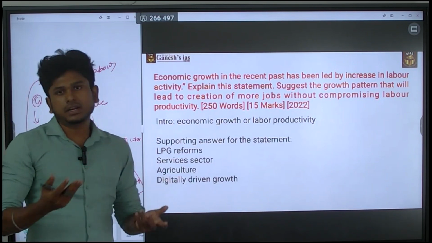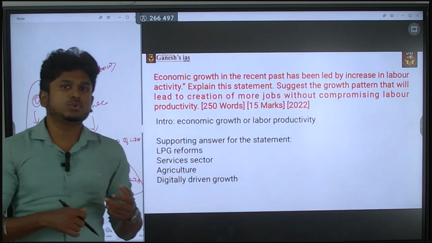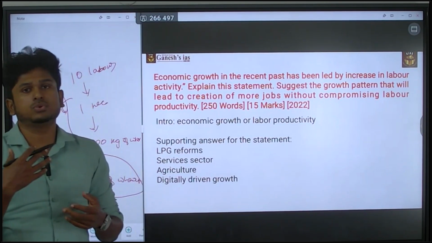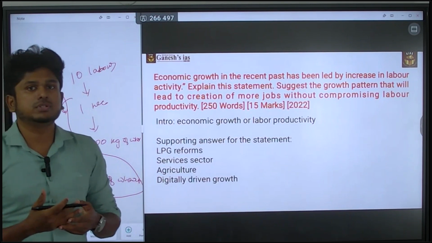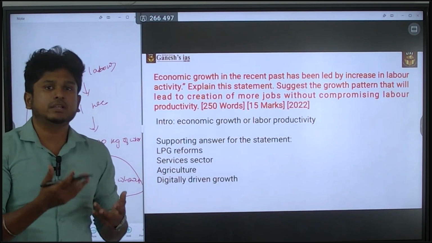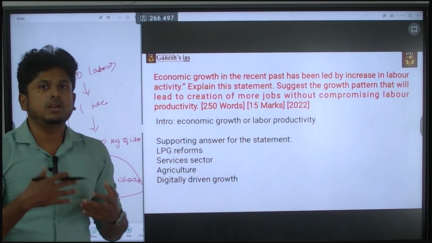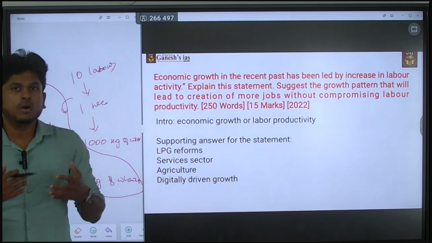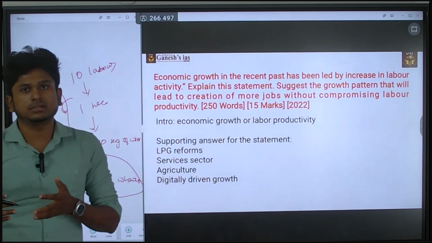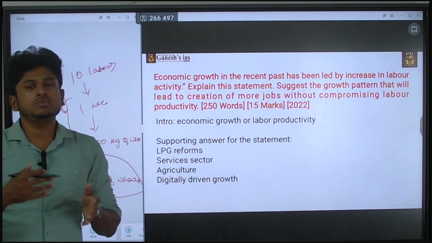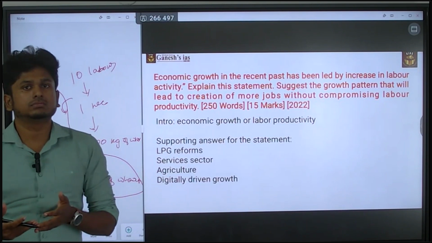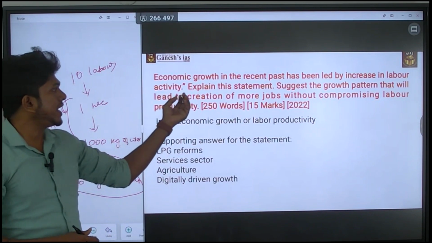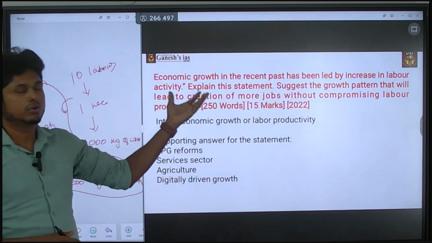Next, digital driven growth. Okay, so there is a huge growth of digital transactions, and also there is a huge growth of the IT sector, and also a huge growth in the usage of mobile phones and internet data. So that led to the increase in the productivity, because today you can learn a lot of skills through this internet platform itself. So by the way, the productivity is going to increase, and so it is going to increase the economic growth. So you can connect in that way also. This is how you have to explain the statement. Okay, next.